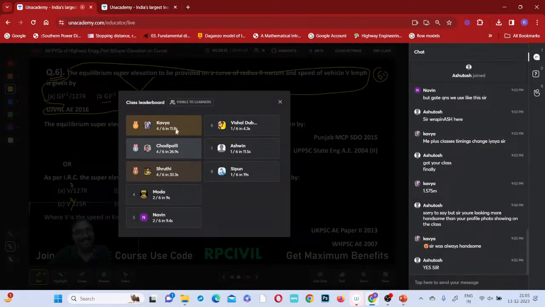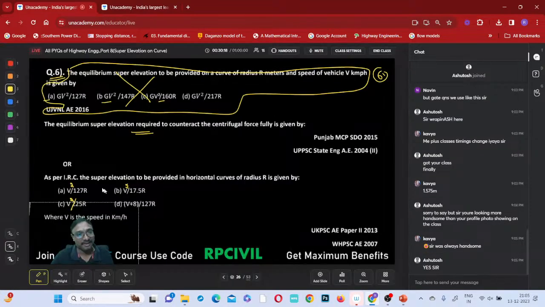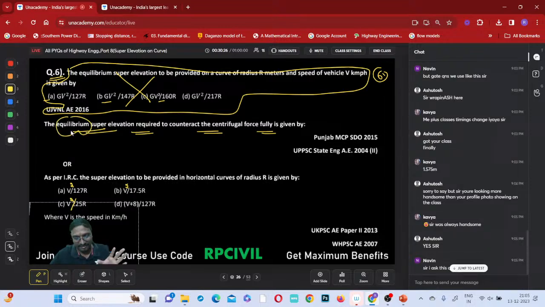Yes, na? Kavya first, Chodipalli second, and Shruti third. The equilibrium superelevation required to counteract the centrifugal force fully is given by... Equilibrium superelevation is only mentioned, na Naveen? When equilibrium superelevation is only mentioned, this is what we have to answer, right? Equilibrium superelevation is only mentioned, this one we have to answer.